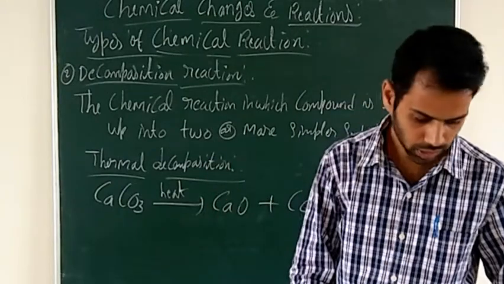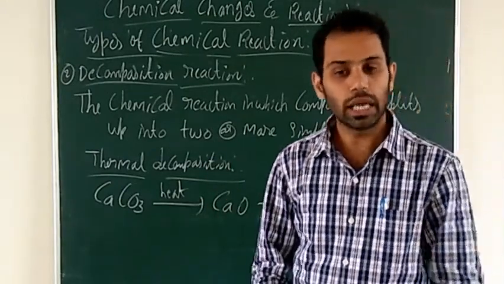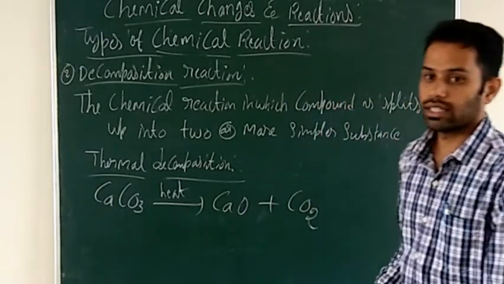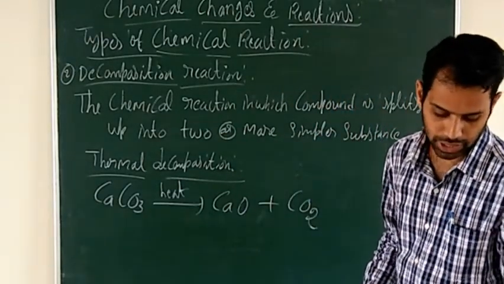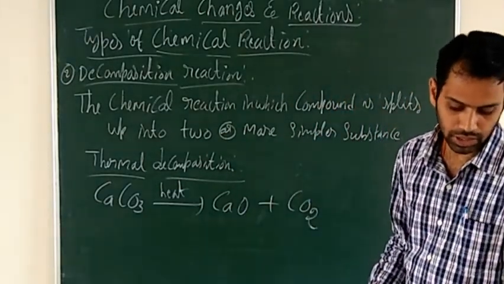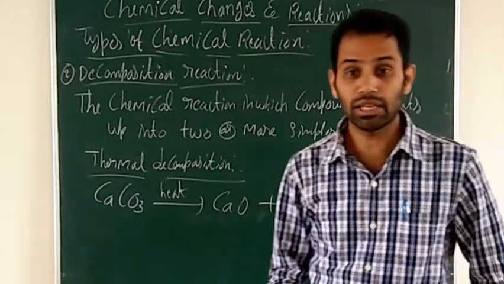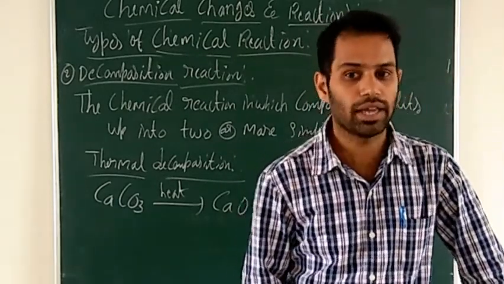Now I will move to the next type of reaction, that is displacement reaction. But before moving to the displacement reaction, what is a reversible reaction?